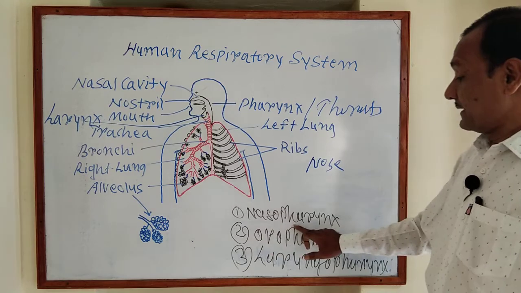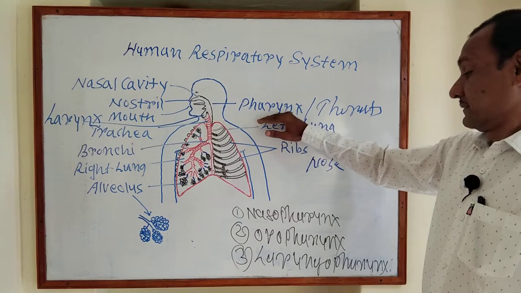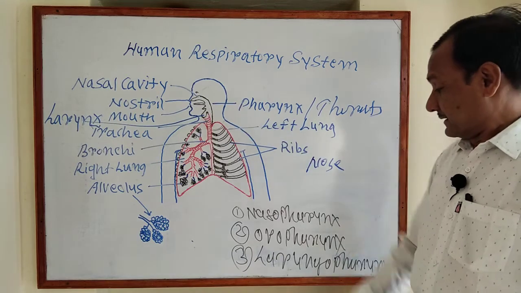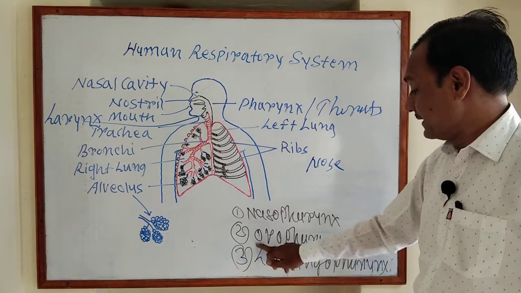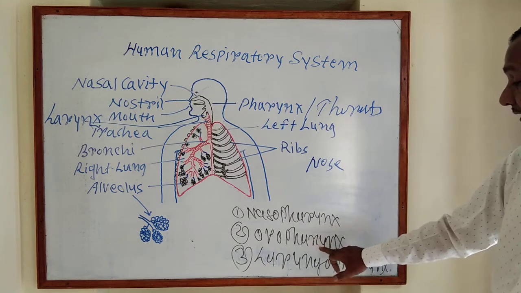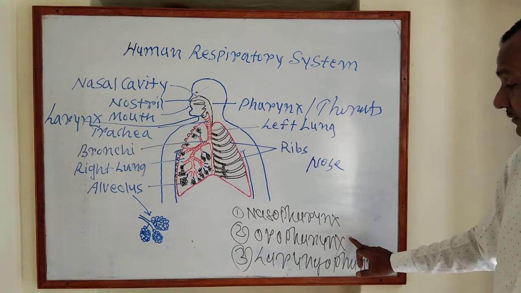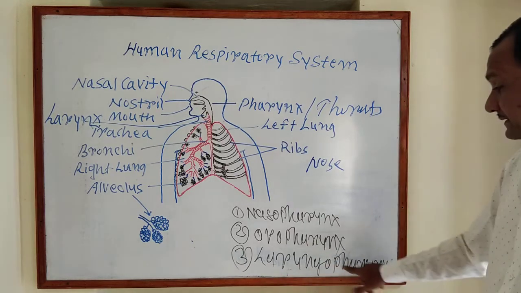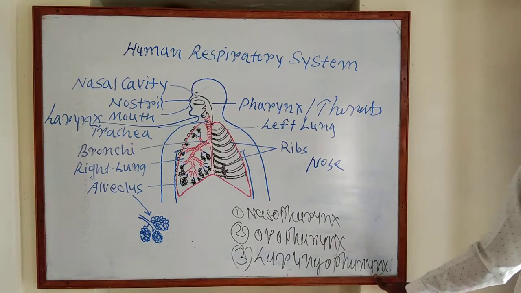Now, the nasopharynx is the uppermost part of the pharynx. Is it clear? Nasopharynx, uppermost part. Now, the oropharynx: the nasopharynx leads into the oropharynx. It is the common passage for both food and water. And the laryngopharynx: the oropharynx leads to the laryngopharynx.